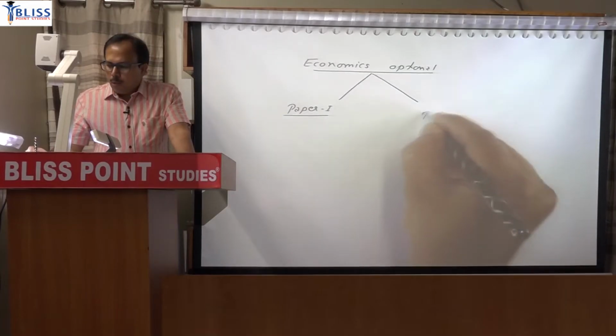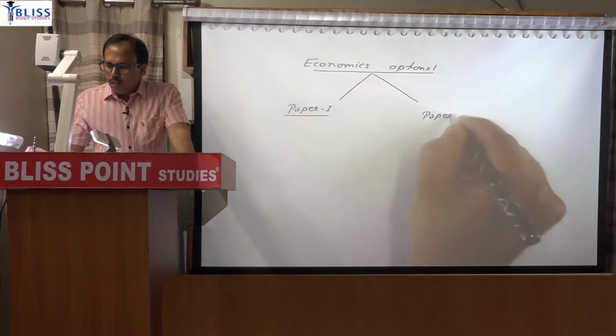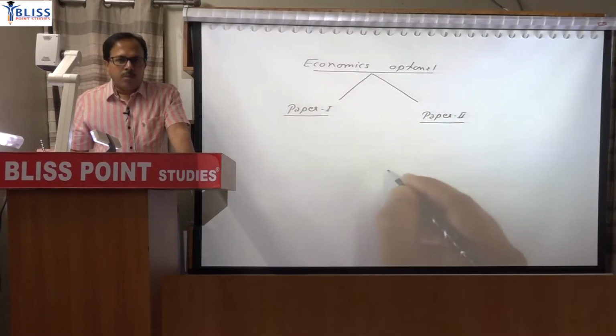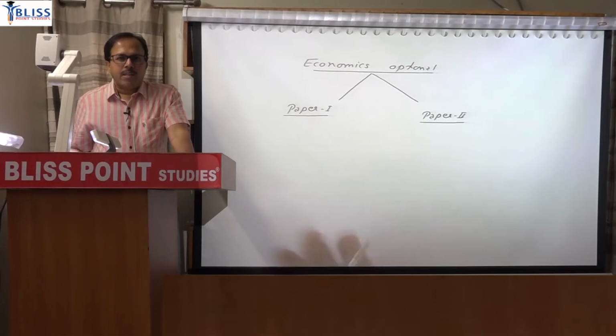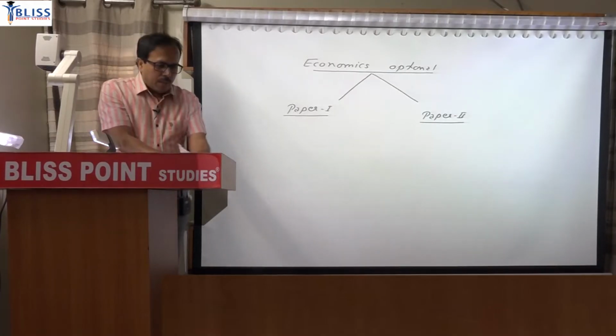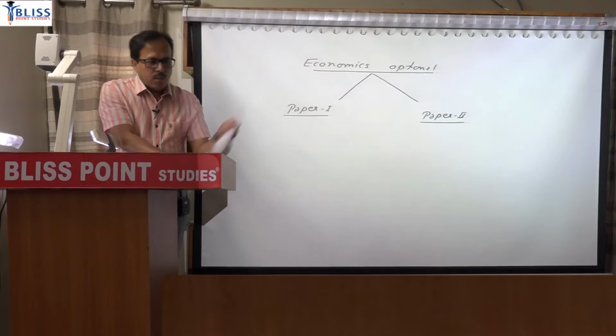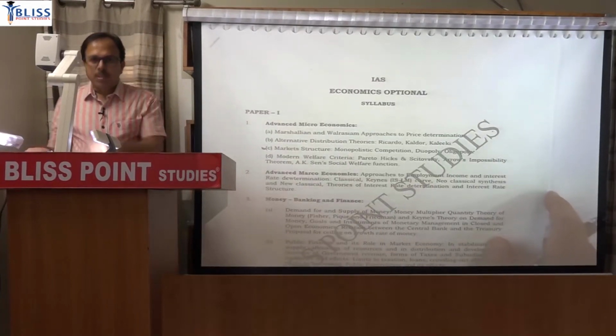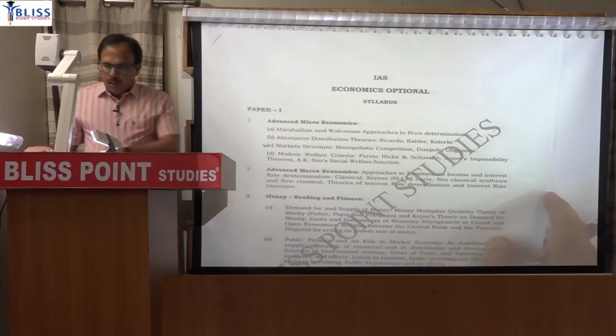And paper 2 is all about the Indian economy: pre-independence Indian economy, then post-independence, further divided into two parts, pre-reform, that is pre-91, and since 1991. The syllabus you are familiar with. You can get it on your portal, or it is also available on the UPSC site.